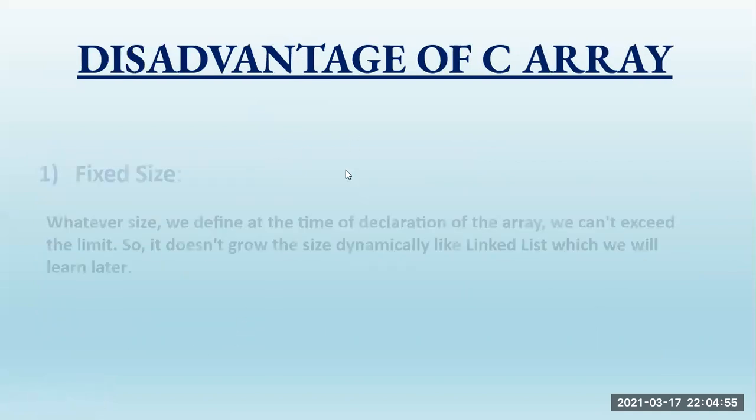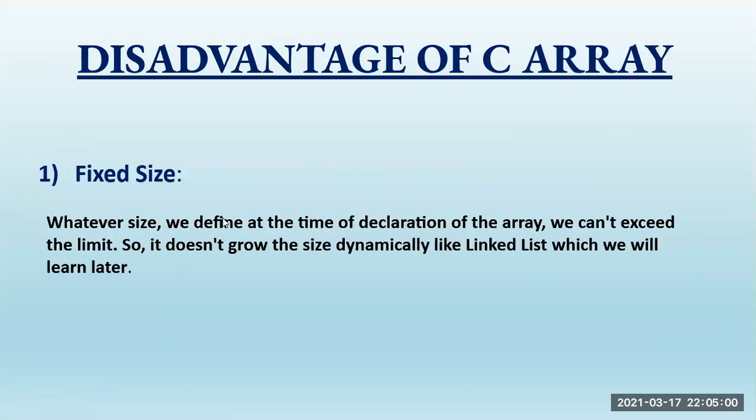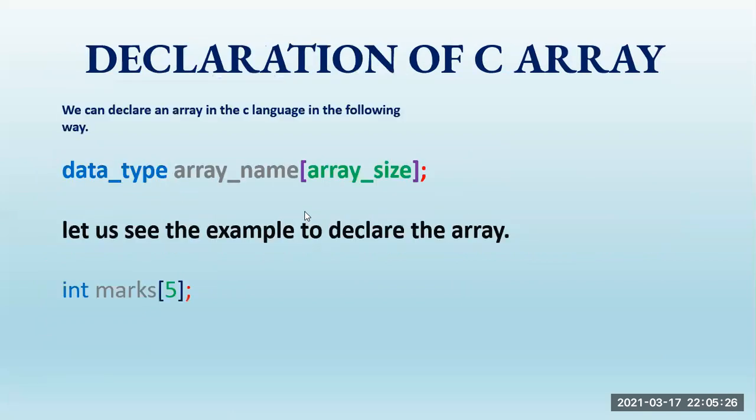Now the disadvantage: fixed size. The array has a fixed size, so we cannot change the size, which is a problem at runtime. We define the size at the time of declaration of the array, and we cannot exceed the limit. It does not grow dynamically like a linked list, which will be learned later. When we fix the array size, it is static. That is the disadvantage here.